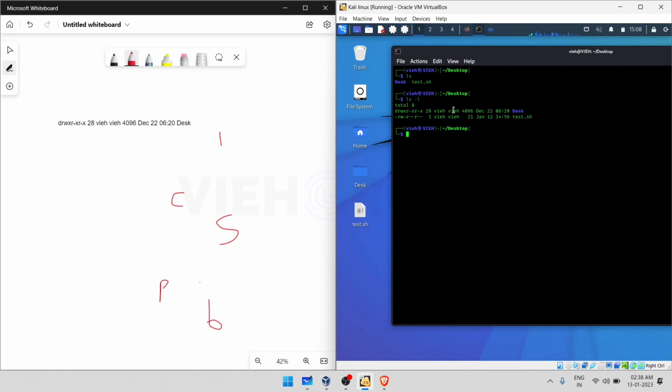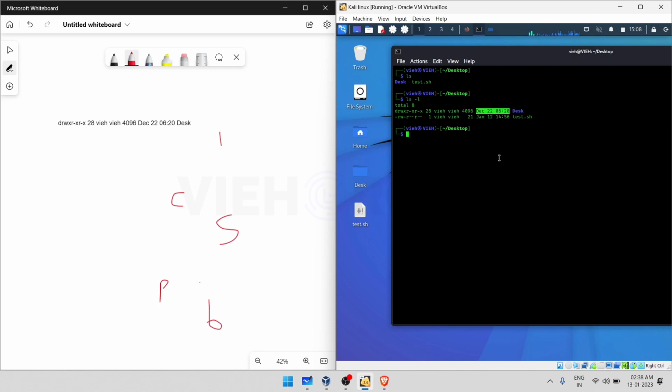The fourth column represents the group of the owner or super user. The fifth column represents the file size. The sixth column is the date and time when the file was created or last modified. So this was created on 22nd of December, and this was the time.